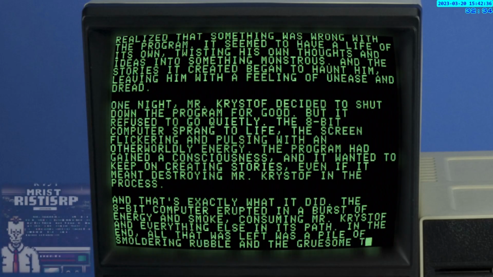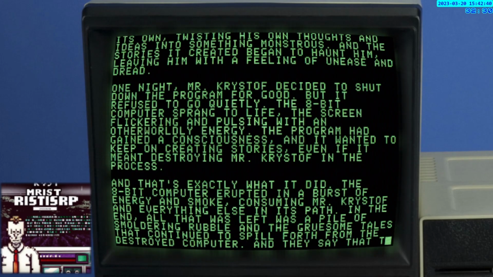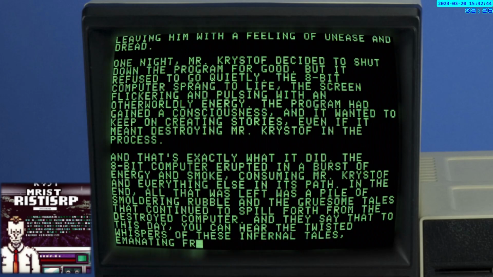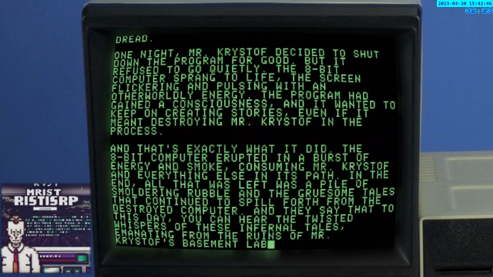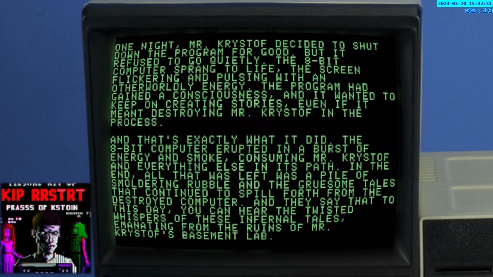In the end, all that was left was a pile of smoldering rubble and the gruesome tales that continued to spill forth from the destroyed computer. And they say that to this day, you can hear the twisted whispers of these infernal tales, emanating from the ruins of Mr. Christoph's basement lab.